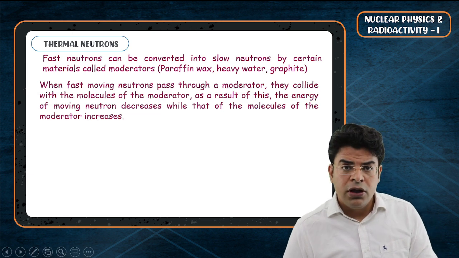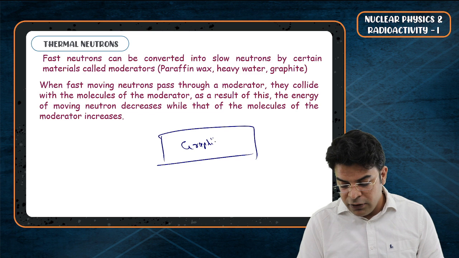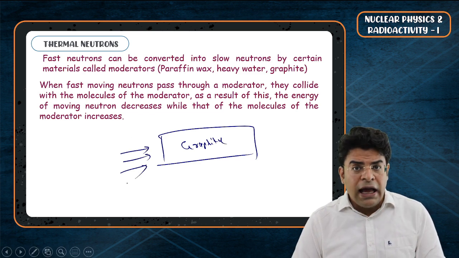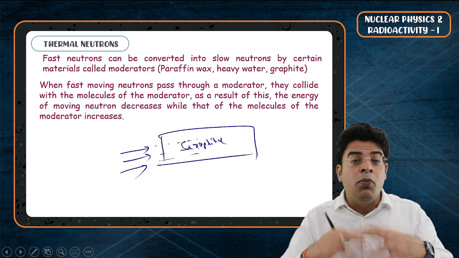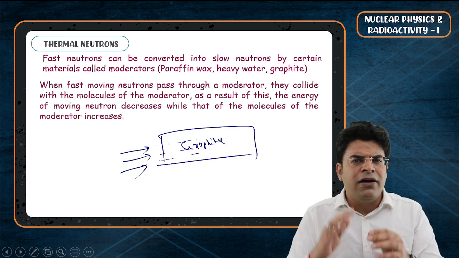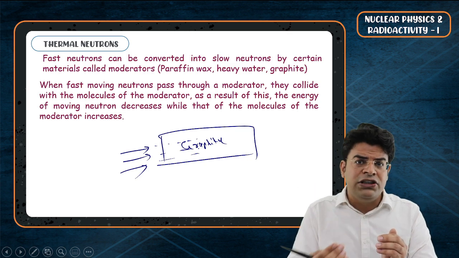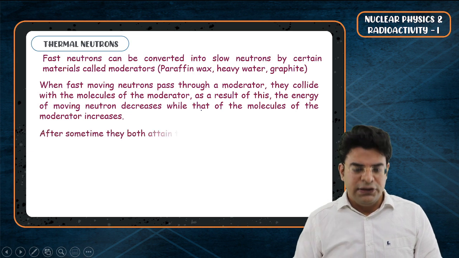increases. So if you have got, let's say, graphite and fast moving neutrons are bombarded on it, as the neutrons try to cross through the graphite, as they are fast moving, they have got more energy. They will collide with the molecules of the graphite, transferring some energy to the molecules of graphite, and when they transfer the energy, their own energy decreases and that of moderator increases.